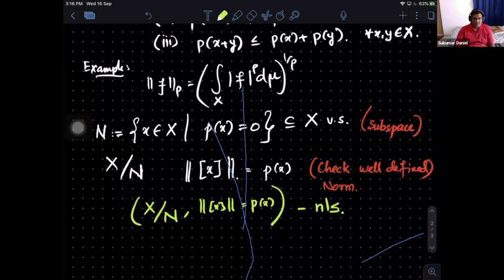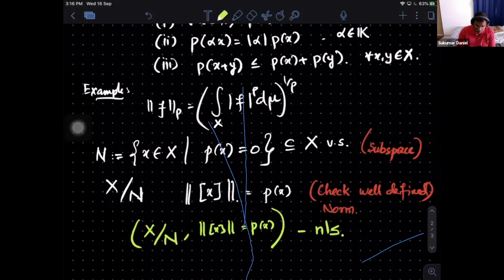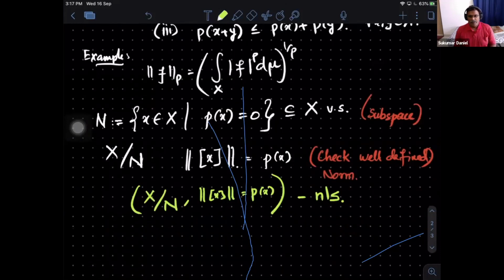So is that clear? This is what we did yesterday in a particular case. Now we are doing it in an abstract sense. There, the corresponding equivalence class was almost everywhere; you get an almost everywhere sense in yesterday's example. So if you have a seminorm, then I can always create a norm. As somebody was suggesting that you need some kind of closeness, as of now, before even defining the norm, I don't need any topological property. Just the vector space structure is enough for me.